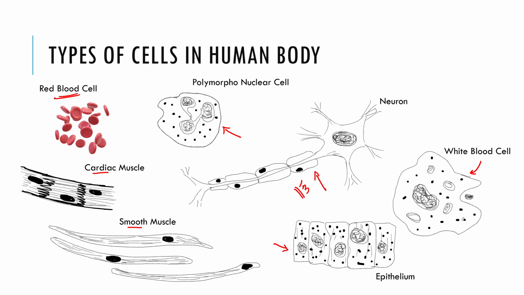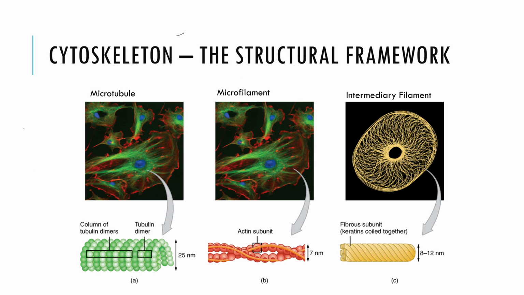Well, that's a great question. They have an interconnected network of structural proteins called the cytoskeleton. The cytoskeletons are made up of three types of protein filaments: the microtubules or the tubulin, the microfilaments or the actin, and other intermediary filaments.